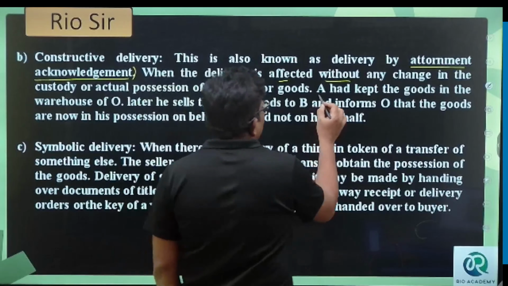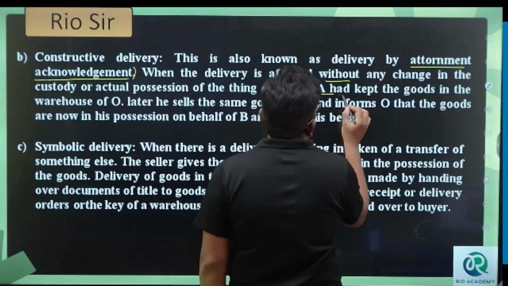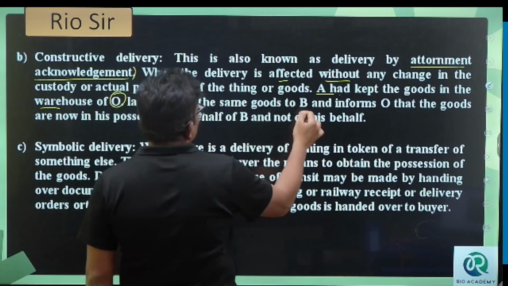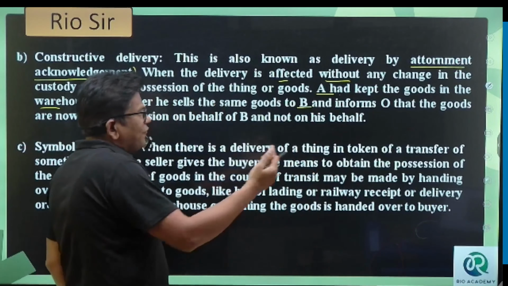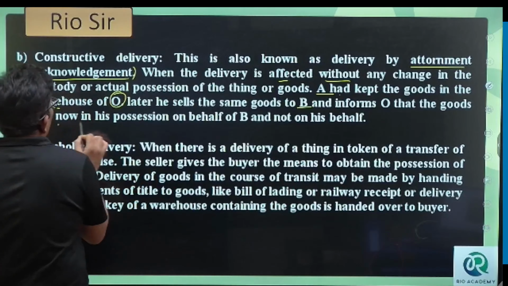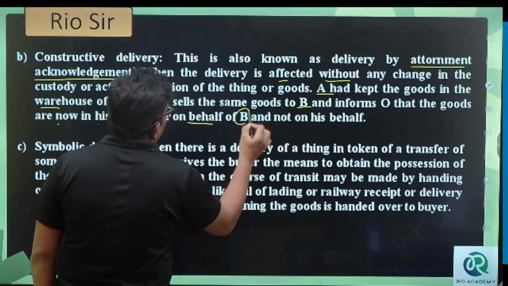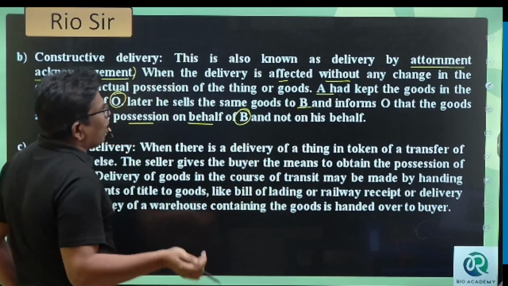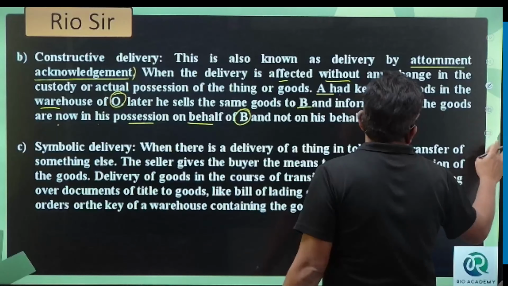A had kept the goods in the warehouse of O. Later he sells the same goods to B and informs O that the goods are now in his possession on behalf of B and not on his own behalf. You got it? So, my dear students, assume that